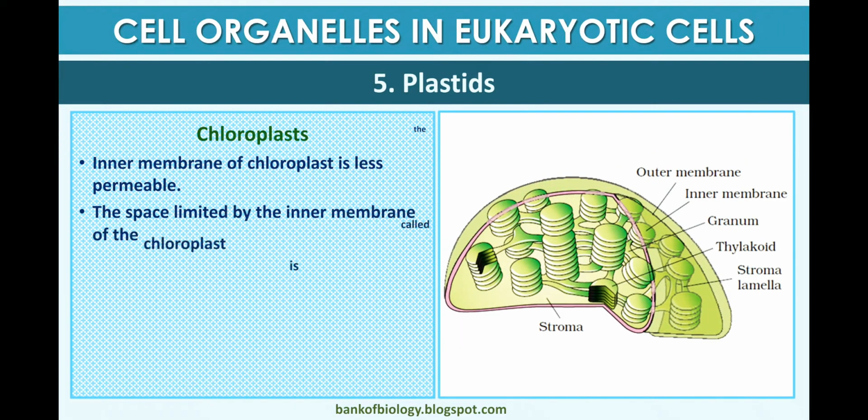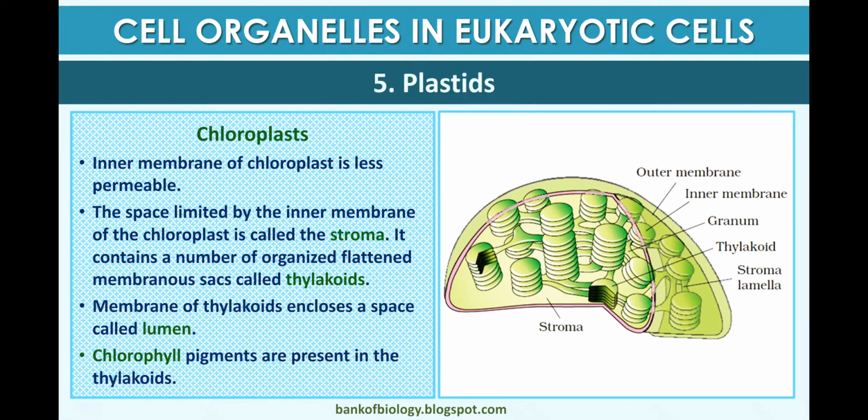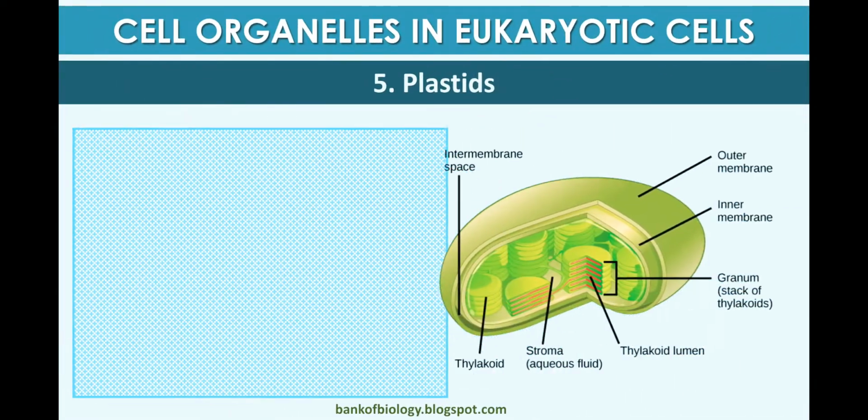The inner membrane of the chloroplast is less permeable. The space limited by the inner membrane of the chloroplast is called the stroma, and it contains a number of organized flattened membranous sacs called thylakoids. The thylakoid membrane encloses a space called the lumen, and chlorophyll pigments are present in the thylakoids for photosynthesis.